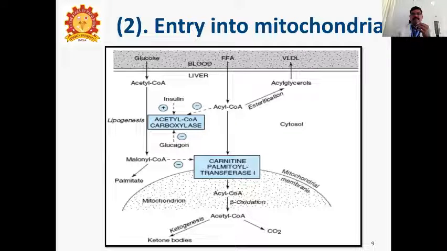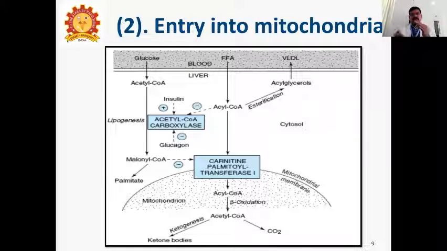At the same time, free fatty acid converts to acyl-CoA. In another way, it undergoes esterification to acylglycerol. Then the acylglycerol goes back to the blood circulation as very low density lipoprotein, VLDL.